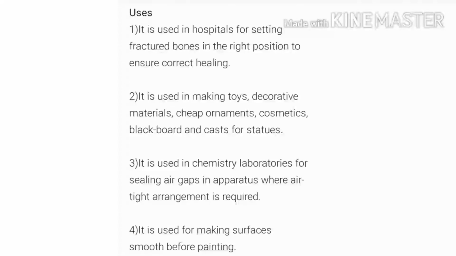The third one is it is used in chemistry laboratories for sealing air gaps in apparatus where airtight arrangement is required. The last one is it is used for making surfaces smooth before painting. It's all about your salts.